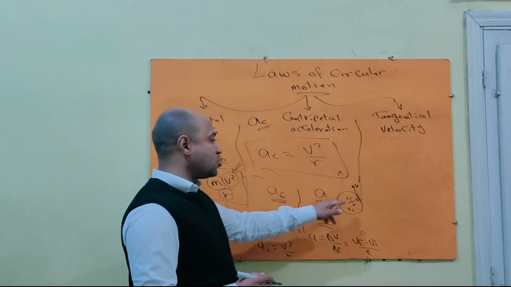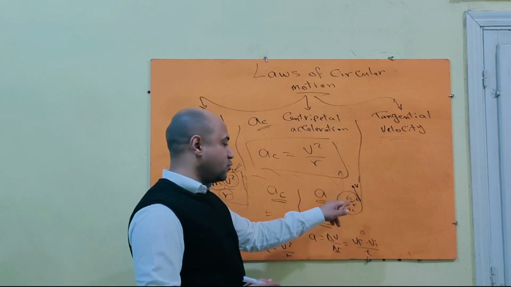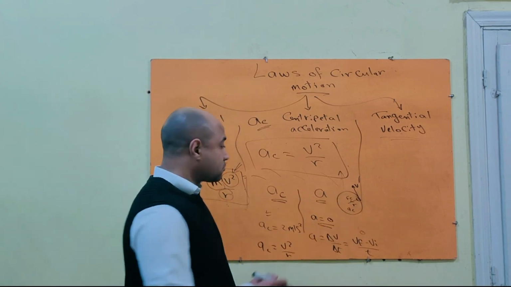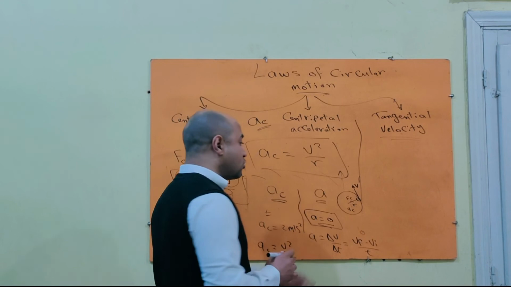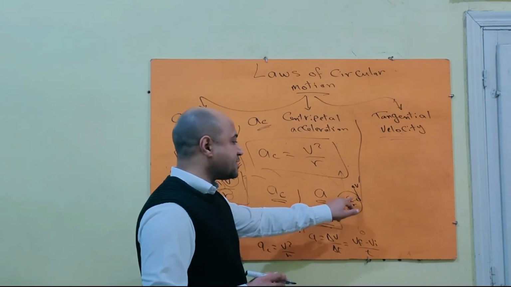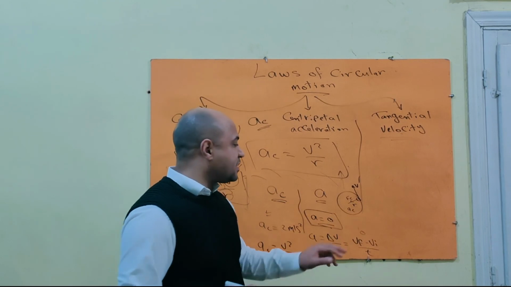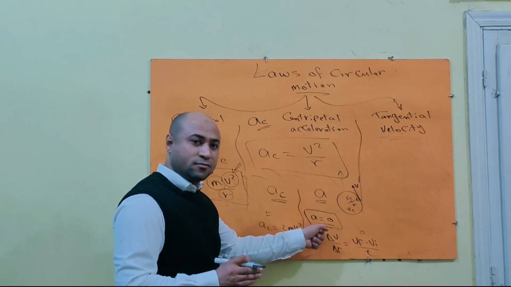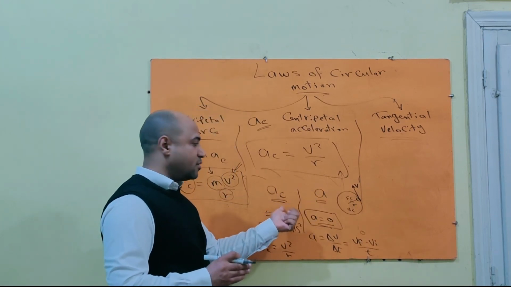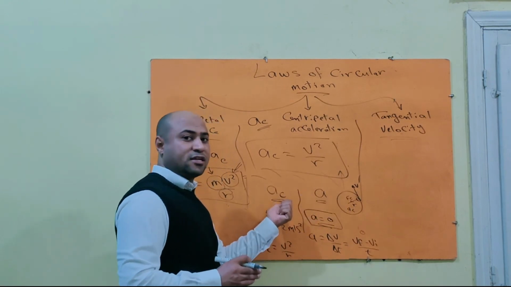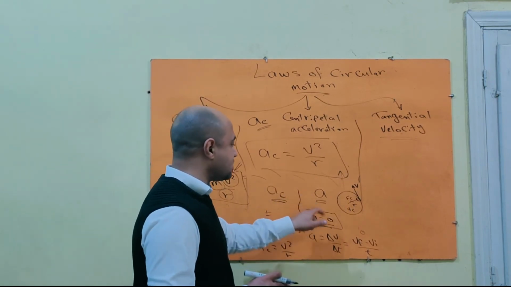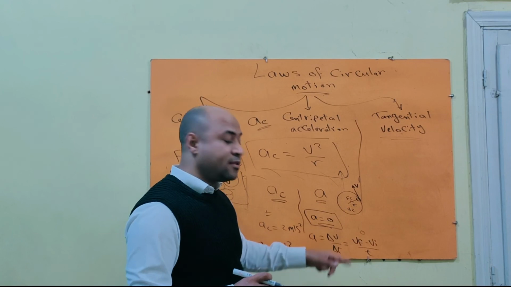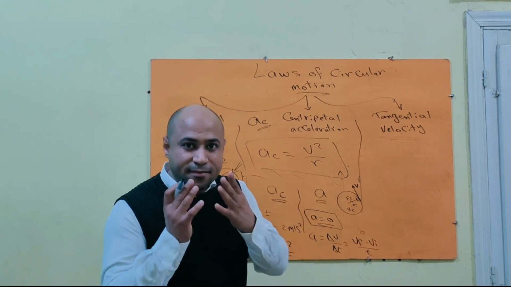So the linear acceleration of an object that moves in circular path equals 0, because this force, the centripetal force, is the force that acts normally to the direction of movement, and it keeps the body moving in circular path with constant speed. So linear acceleration equals 0 and changeable direction. So the object now in this case has centripetal acceleration and it has a magnitude, but its linear acceleration equals 0 because no change occurs in its velocity, in its speed, in the magnitude of speed.